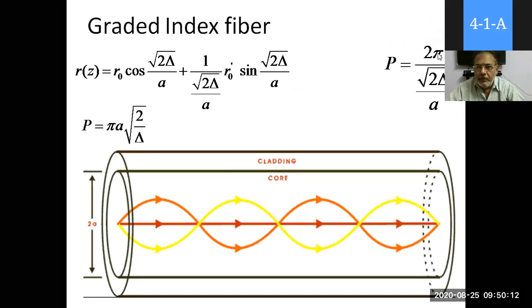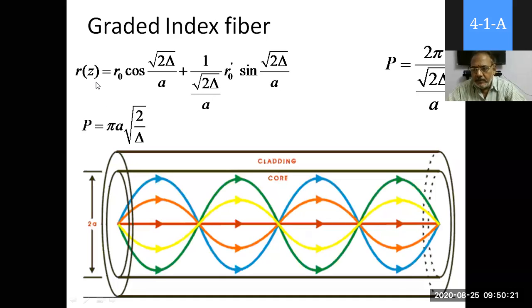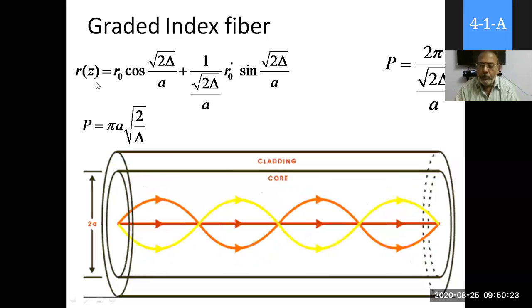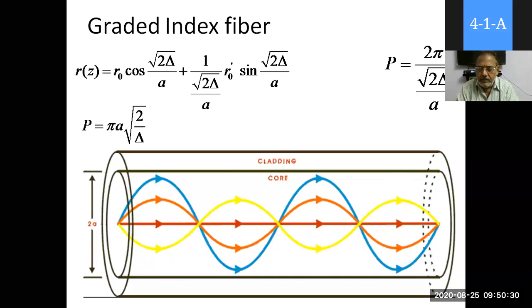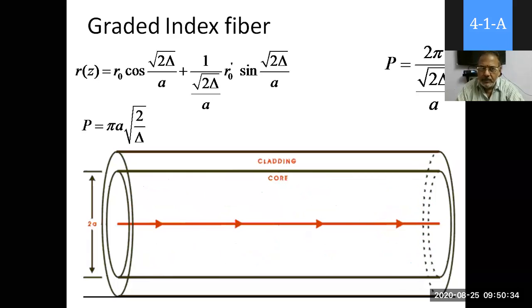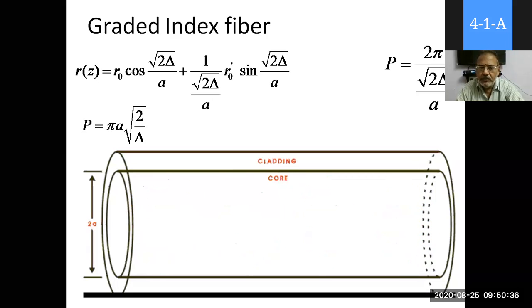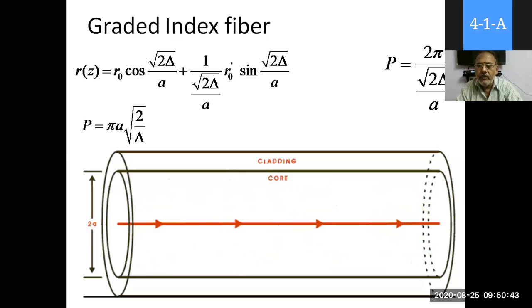Coming to this, you can see it's a simple animation here. Look at this, r of z, that is, propagating along the propagation axis, the axial line along z. r naught, that is at the core center, zero, times cos of the square root of 2 delta by a. a is the radius of that particular core.